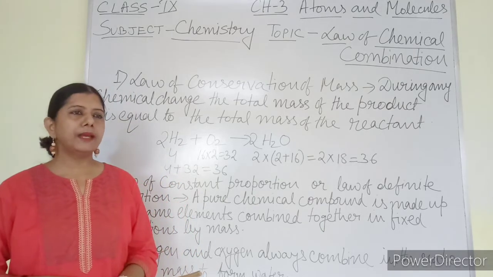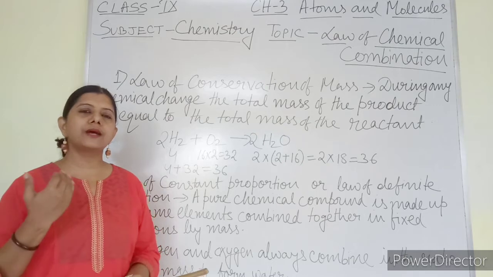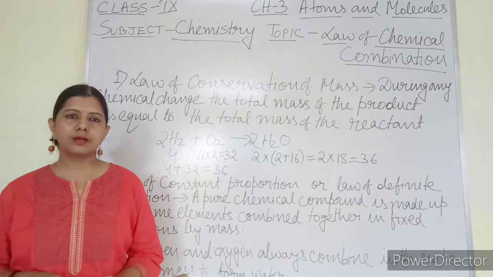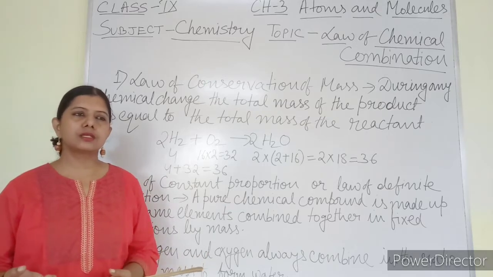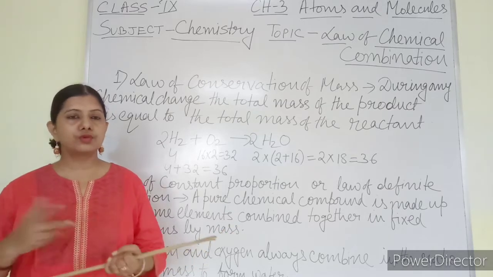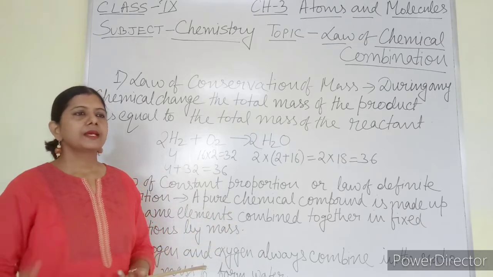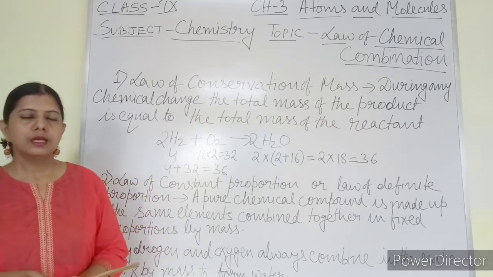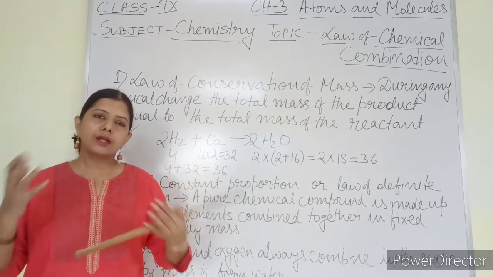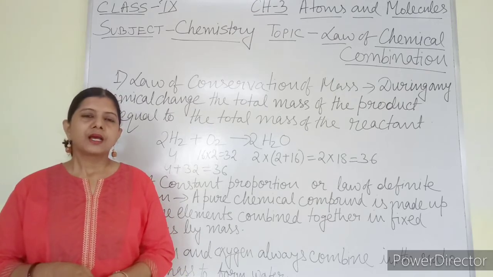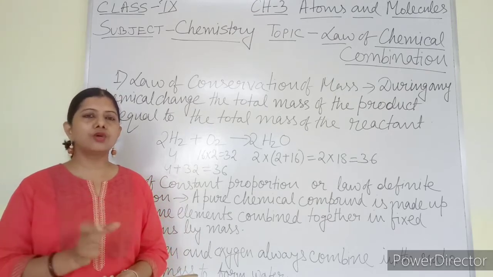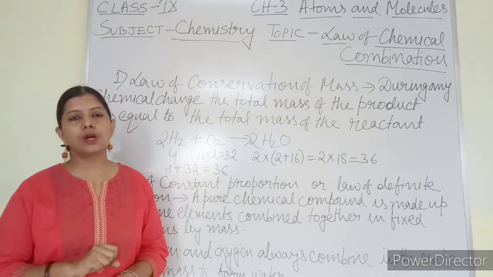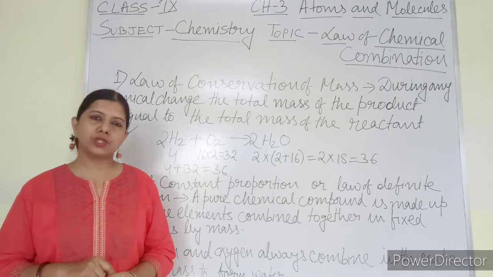Okay. If I make 100 liters of water, 200 liters of water, or 50 liters of water, if I take hydrogen and oxygen in a lab to make it, or in a separate lab I make water by taking hydrogen and oxygen, then every time, whatever the amount of water, I will be left with the ratio of hydrogen to oxygen by mass as a fixed whole number. That will never change.